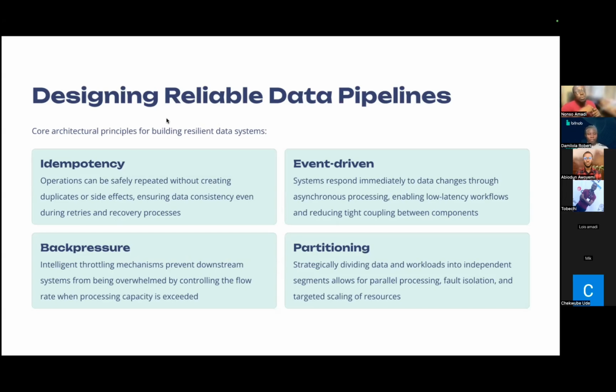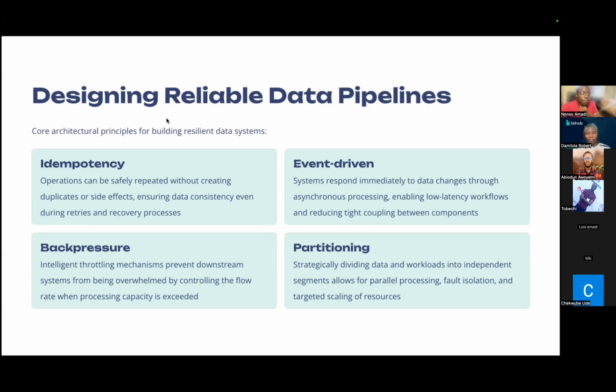We want our system to be able to respond immediately. The minute it receives the data, it's able to process that data and send it out immediately, rather than waiting for batch jobs. The reason we do this is because it allows us to have low latency within our workflows, ensuring that our pipelines are able to go the minute data enters.